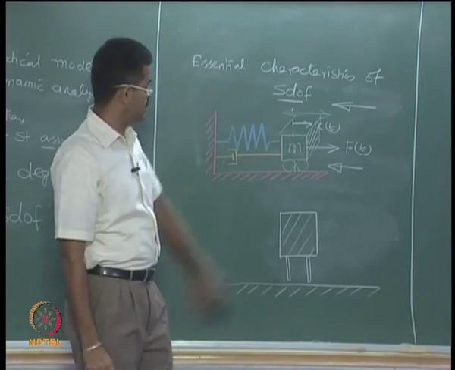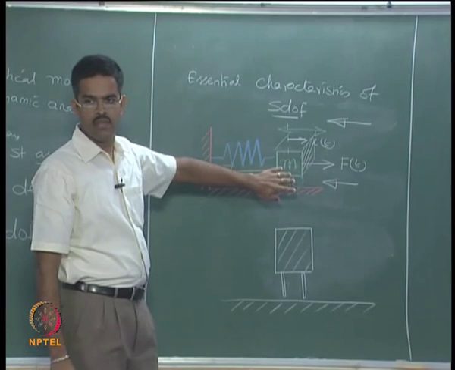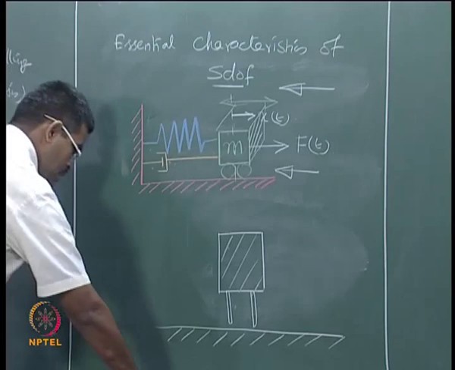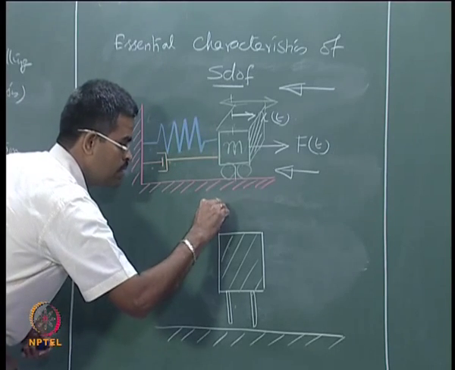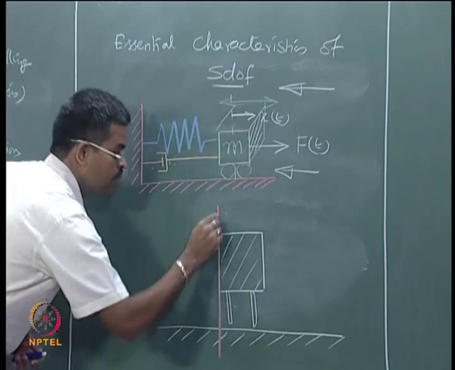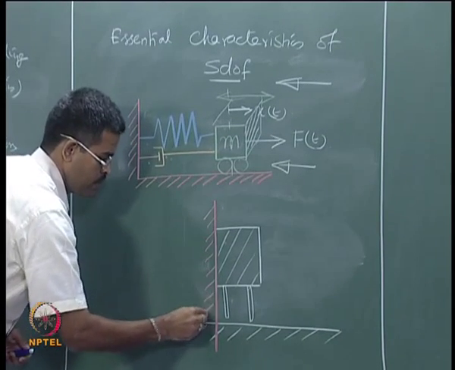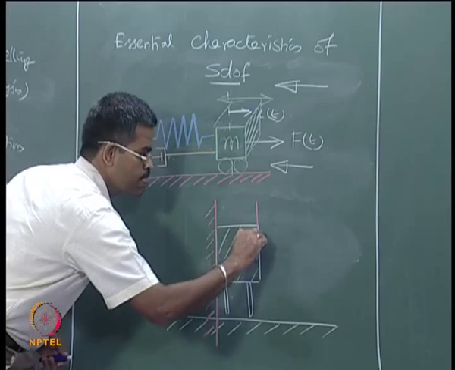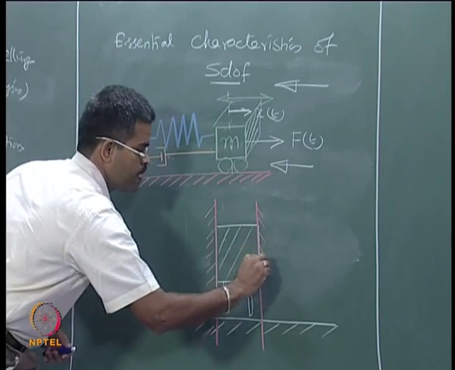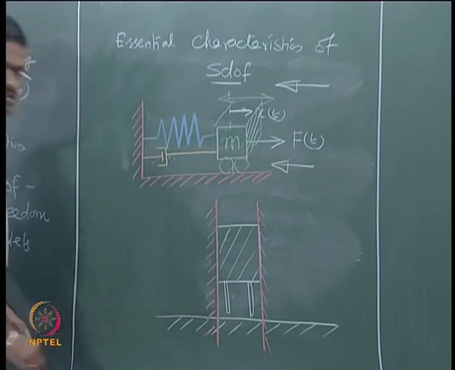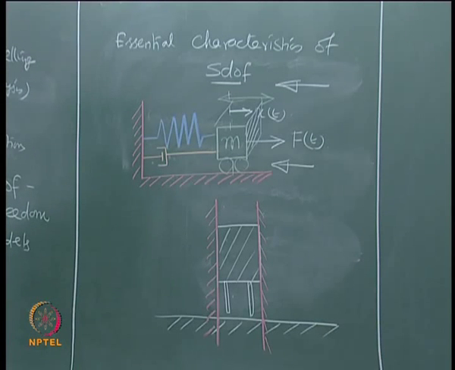right. When I see from here, I am imposing an additional constraint on this mass, saying that the mass is not moving anywhere in this direction. Is it clear?